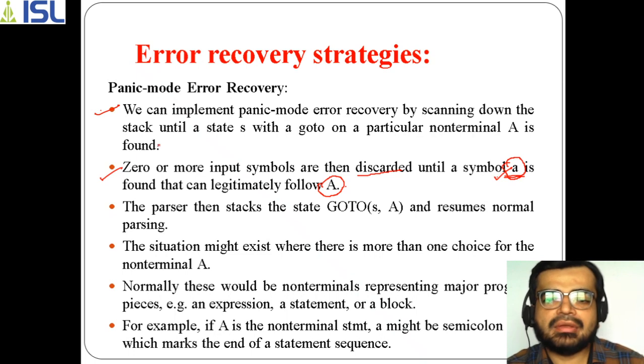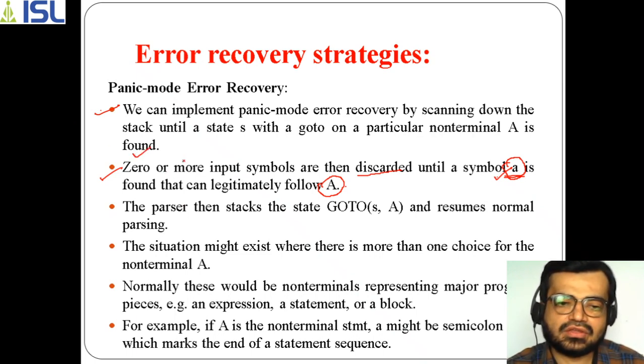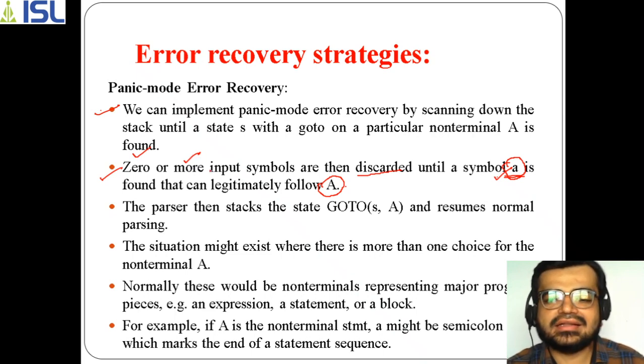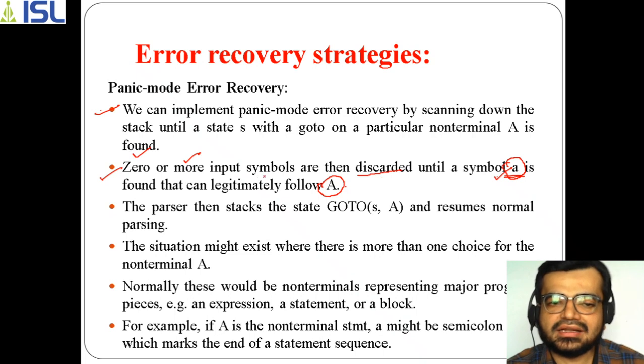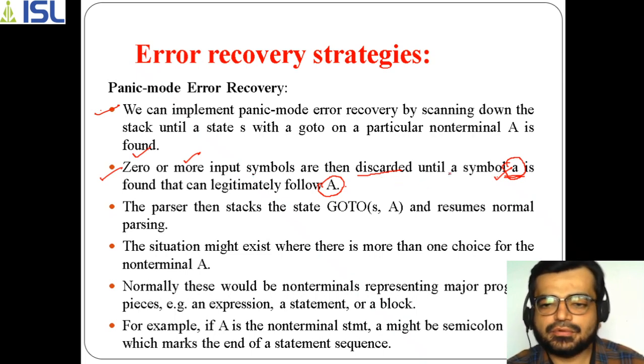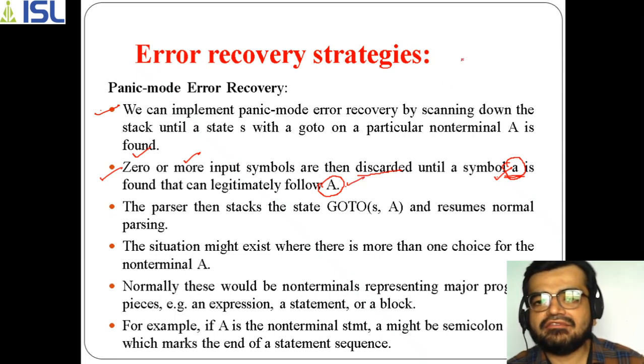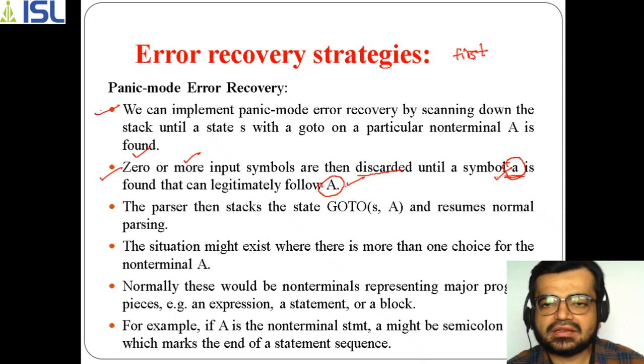The discarding process is not something that must always happen. Zero symbols can be discarded, or more than zero symbols as well. So how does it decide that whatever symbol it is scanning, it won't discard? Suppose a is there, it won't discard the symbol because this a is found in the follow of A. Here we have seen the first and follow operations, right?